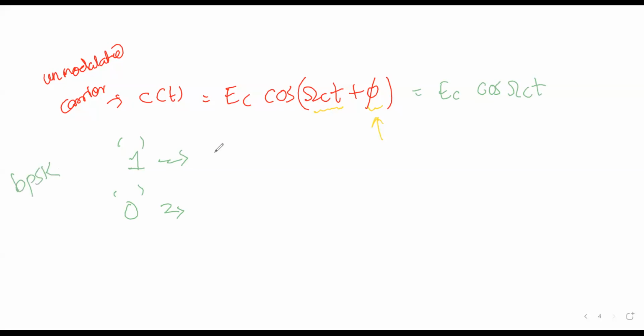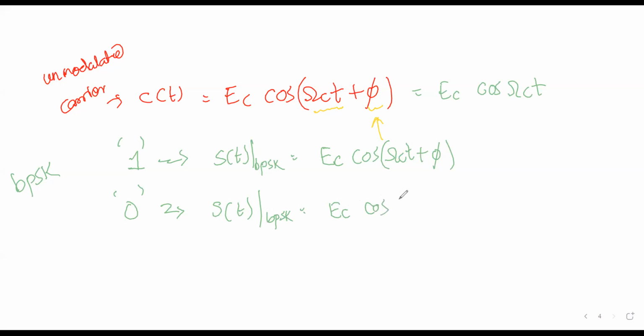If I put it like this, S(t) BPSK when 1 is transmitted is the same carrier signal Ec cos(omega_c t + phi). Phi can be neglected on pen and paper, but when 0 is coming, what do we do? There is a phase shift of pi, isn't it?